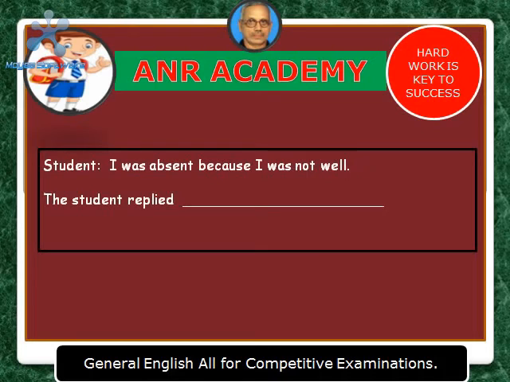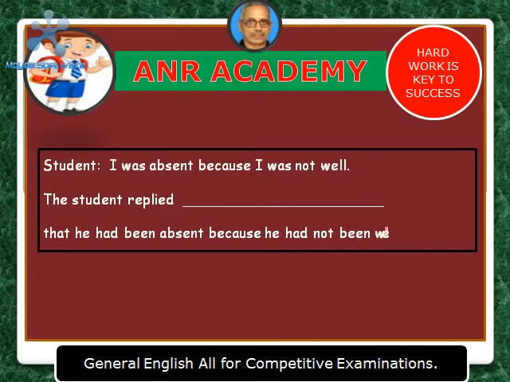Here, both the sentences have main verb was, so both the main verbs you have to change into had been. So the answer will be: The student replied that he had been absent because he had not been well.